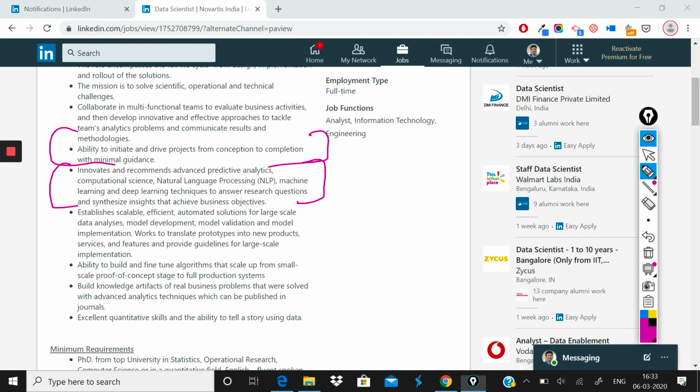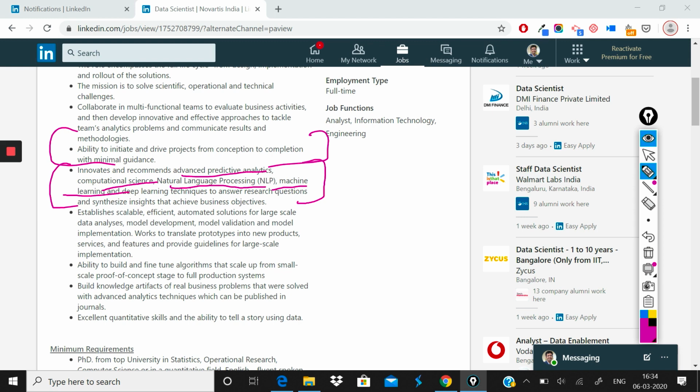It says you should innovate and recommend advanced predictive analytics, computational science, NLP, machine learning, and deep learning techniques to answer research questions and synthesize insights that achieve business objectives. Basically, you should be able to recommend whether to use machine learning, deep learning, or advanced predictive analytics.